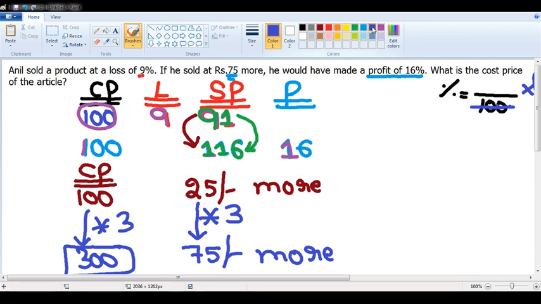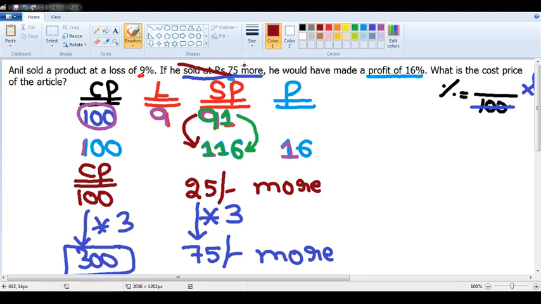Before moving on to the next problem, whenever you have such kind of problems, where it is given as it is sold at this much more or this much less, forget about that statement temporarily.